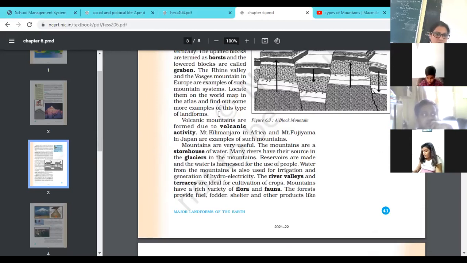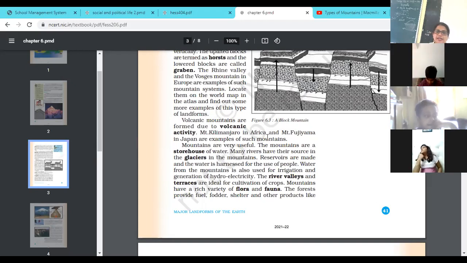Now the next one is the volcanic mountain, which is formed due to volcanic eruption. When the lava cools down on the surface of the earth, it creates a volcanic mountain. Mount Kilimanjaro in Africa and Mount Fujiyama in Japan are examples of such mountains.